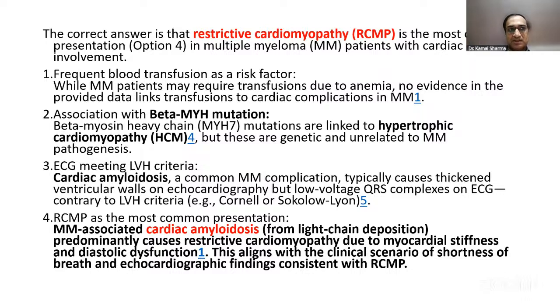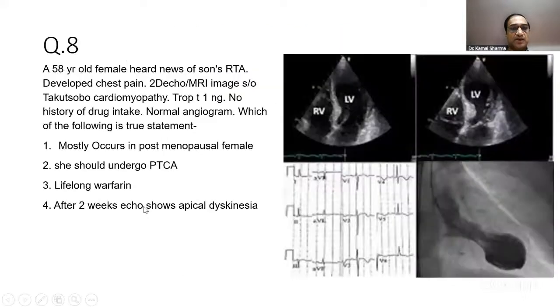And the most common cause in these patients would be associated cardiac amyloidosis, which is secondary cardiac amyloidosis, where you would not be using the therapies which are used in ATTR type of amyloid, of course. So you need to treat the underlying cause.